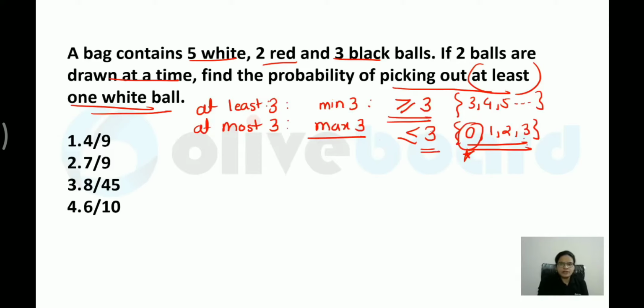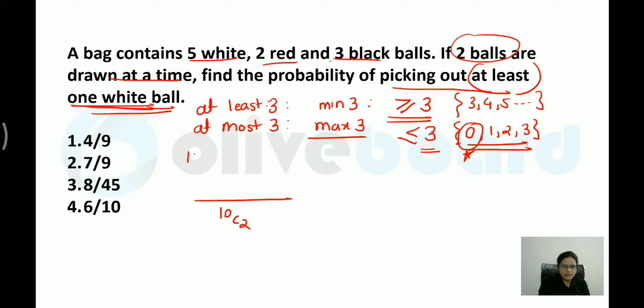Now let me solve this question. So 5 white balls, 2 red balls and 3 black balls. 2 balls are drawn at a time. So what is the total? 5 plus 3, 8 plus 2, 10. 10C2. Now what they are telling you? Picking out at least one white ball. Now I am taking out 2 balls from here and at least one white ball.